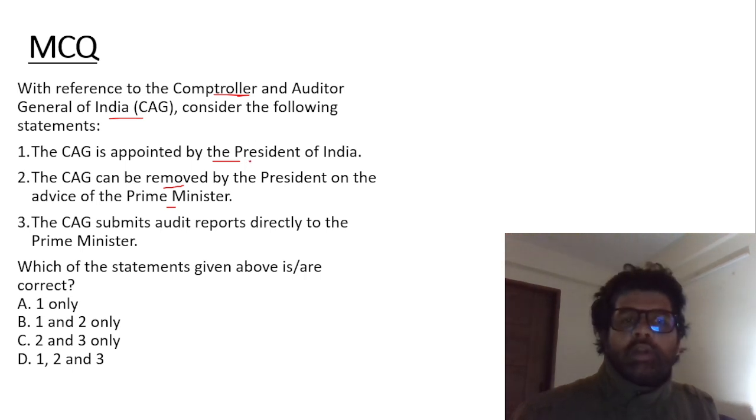Oh, so CAG is appointed by President. He cannot be removed by President on the advice of Prime Minister. He can be removed in the same manner as Judge of Supreme Court. Second is wrong. Eliminate second. You get the answer. A1 only. CAG submit audit reports directly, not to Prime Minister, President.